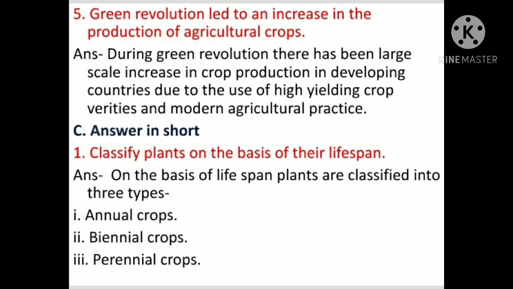Number 1. Classify plants on the basis of their lifespan. Answer is, on the basis of lifespan, plants are classified into three types: annual crops, biennial crops, and perennial crops.